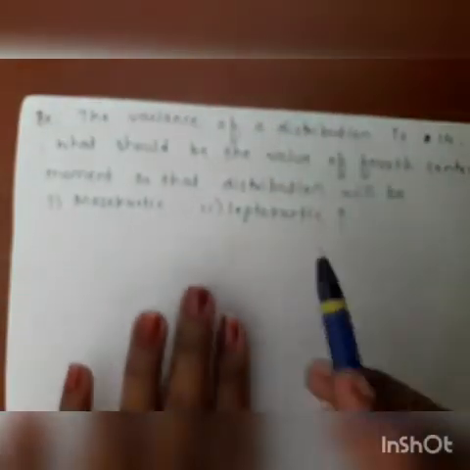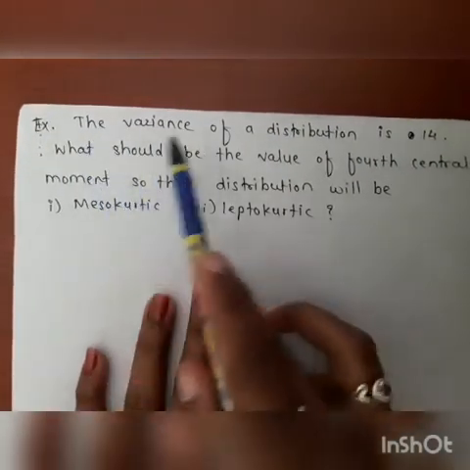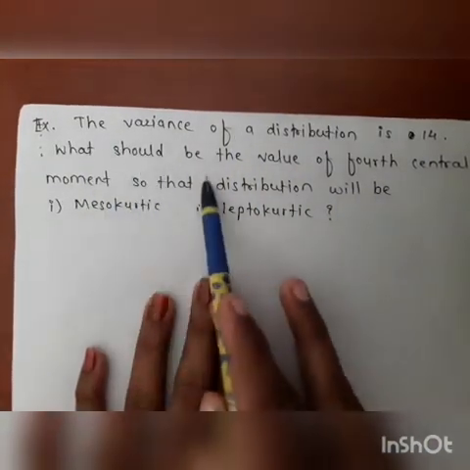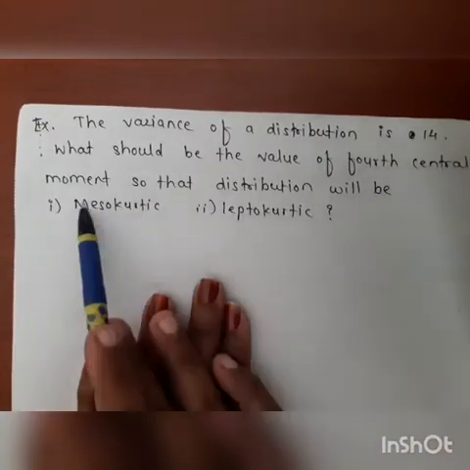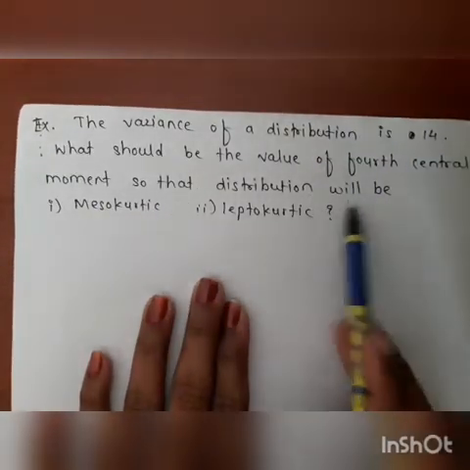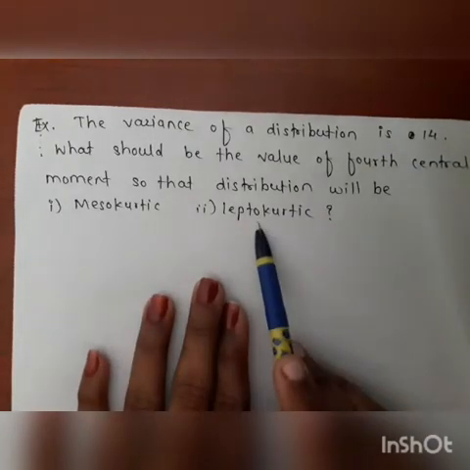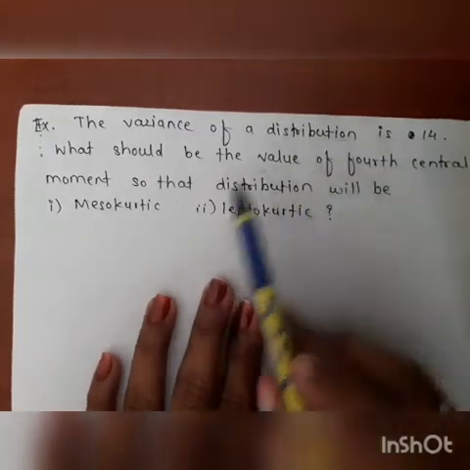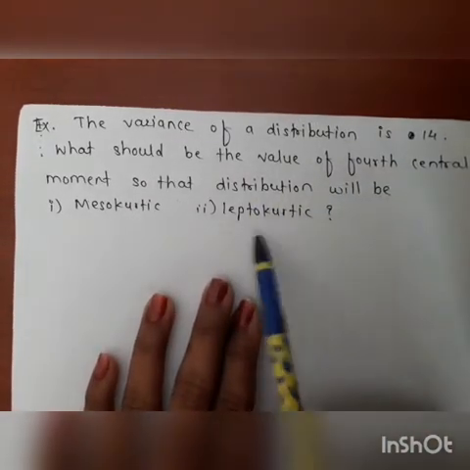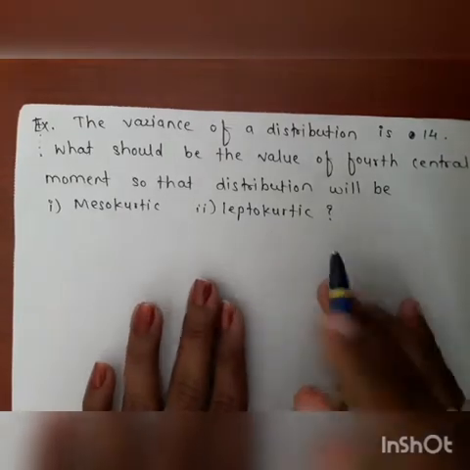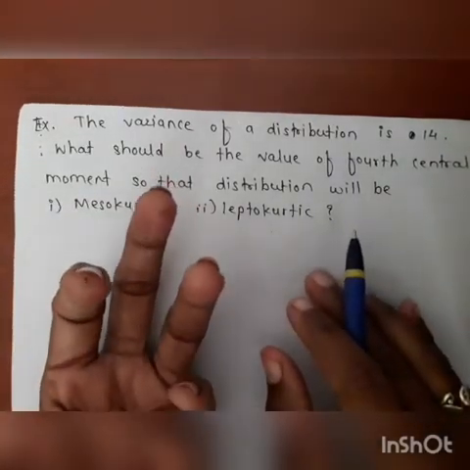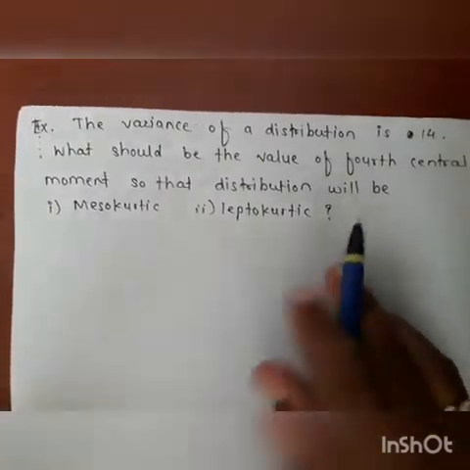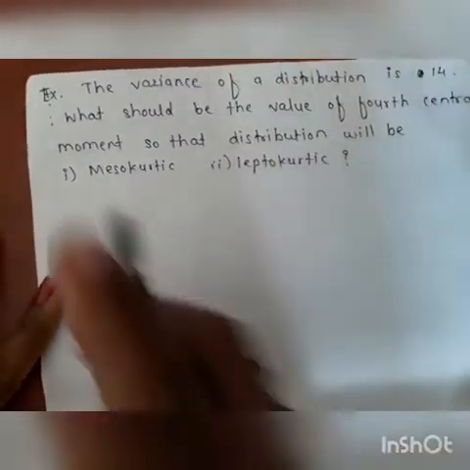Now the example. The first example: the variance of a distribution is 14. What should be the value of fourth central moment so that the distribution will be mesokurtic and leptokurtic? So here we are given the variance of the distribution and we have to calculate the fourth central moment for mesokurtic and leptokurtic. There are four central moments: first is mu 1, second mu 2, third mu 3, fourth mu 4, and we have to calculate the fourth central moment. So, solution.